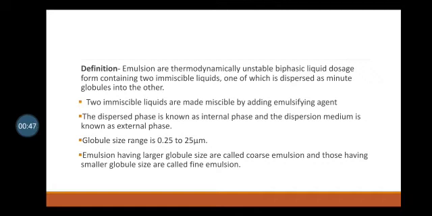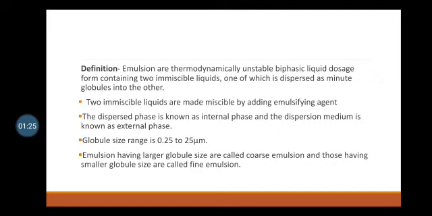Generally, emulsions are thermodynamically unstable biphasic liquid dosage forms containing two immiscible liquids, one of which is dispersed as minute globules into the other. Thermodynamically unstable means it is not in a proper equilibrium. And biphasic liquid dosage form means the dosage form which consists of two phases, and those two phases are immiscible liquids in which one is dispersed as minute globules into the other.